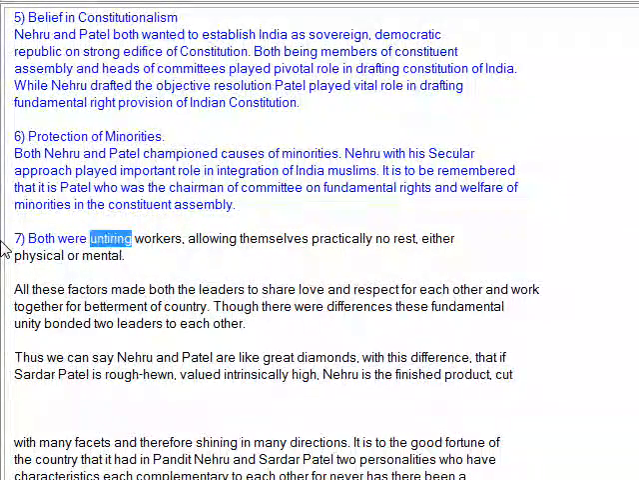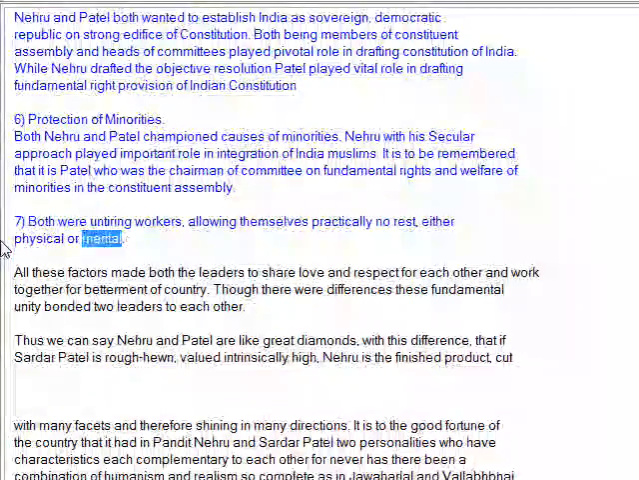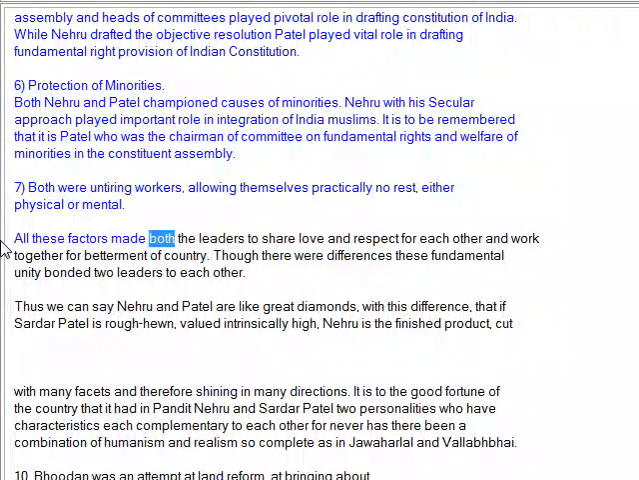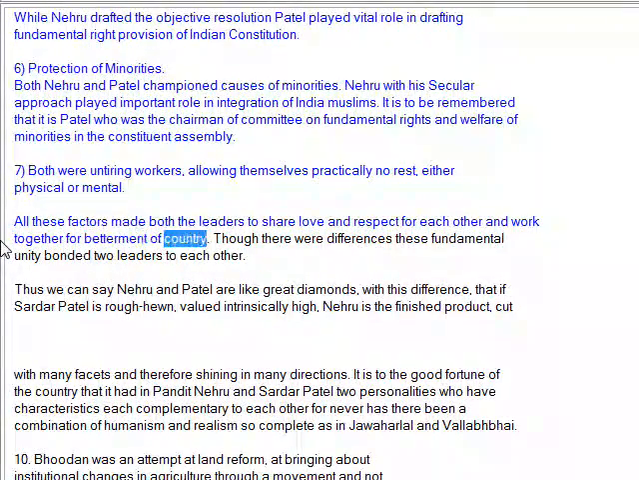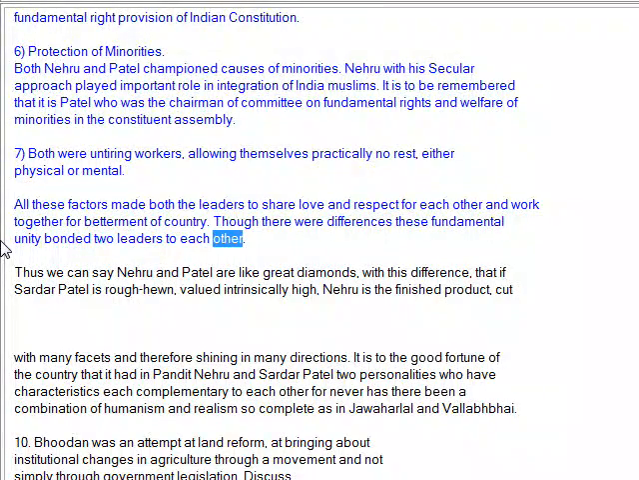7. Both were untiring workers, allowing themselves practically no rest, either physical or mental. All these factors made both the leaders share love and respect for each other and work together for the betterment of the country. Though there were differences, this fundamental unity bonded the two leaders to each other.